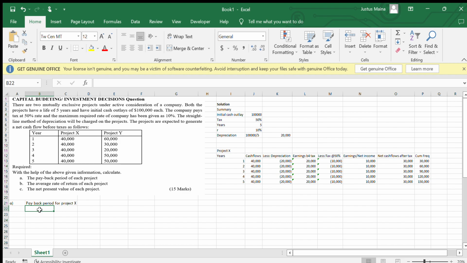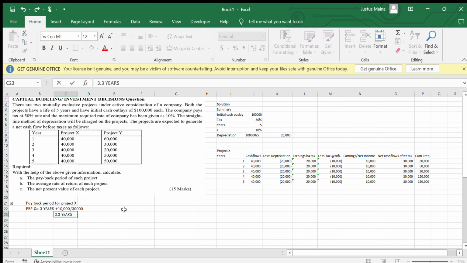We say that the payback period for project X will be given by, it is equal to 3 years, plus, remember, we have 10,000 which is remaining to make it to 100,000, so plus 10,000 divided by 30,000. That gives us a figure of 0.3 years.